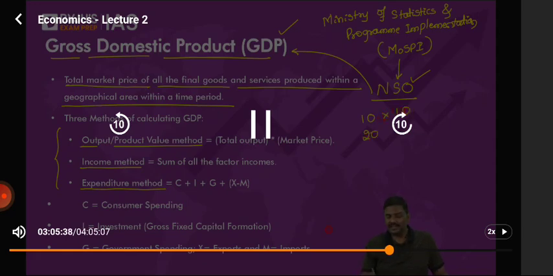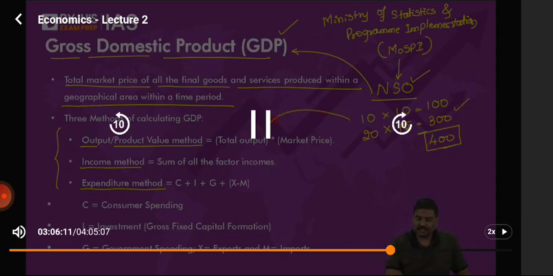So in the first case, the market price of all the final goods and services will be 100. And in the second case, the market prices of all the services, first is goods, the second one is services, will be 300. What is the GDP value here? GDP value is 400 rupees. GDP is nothing but 400, market price of all the goods and services, final goods and services which are produced in the country.